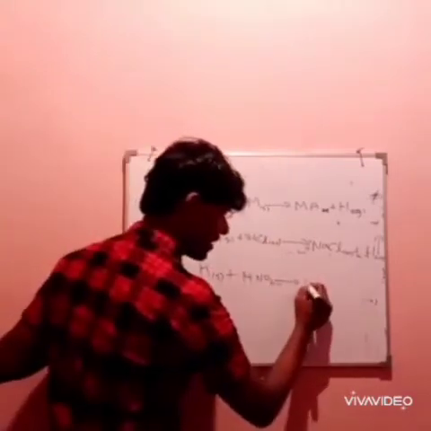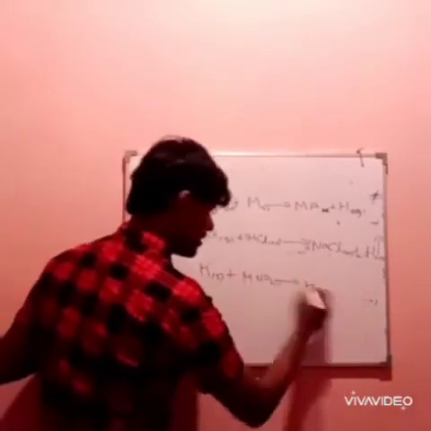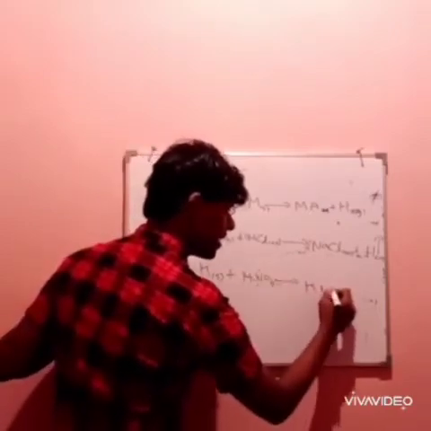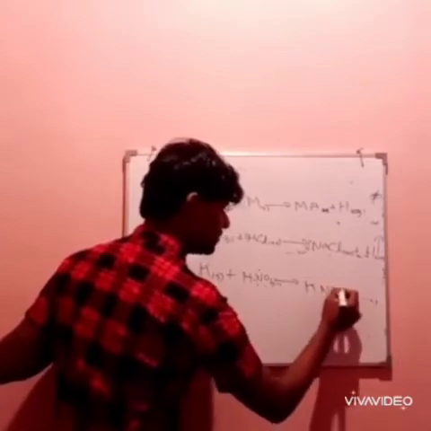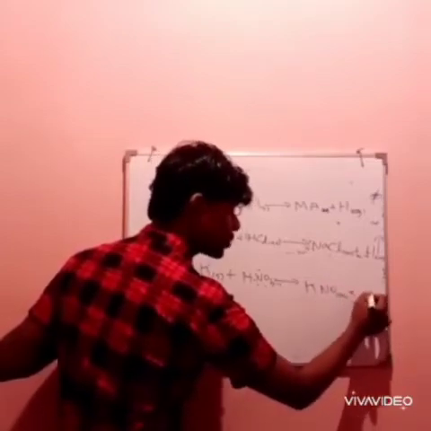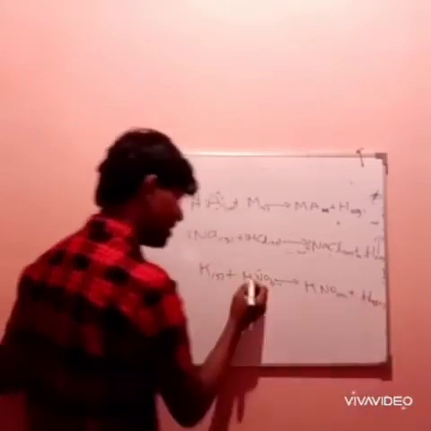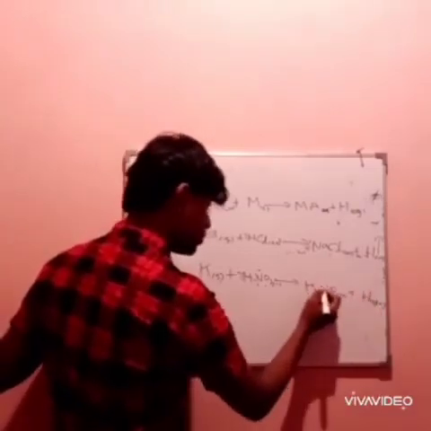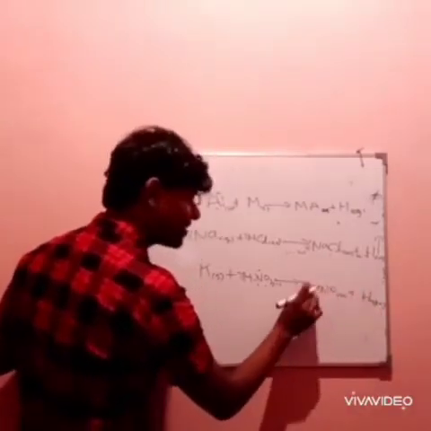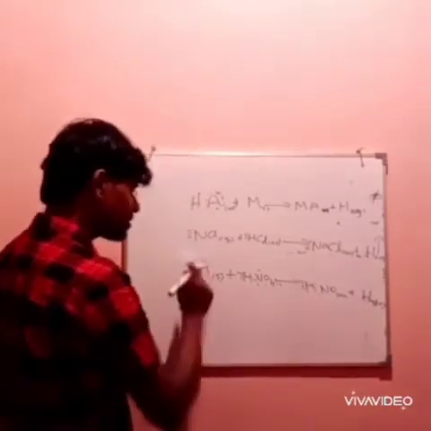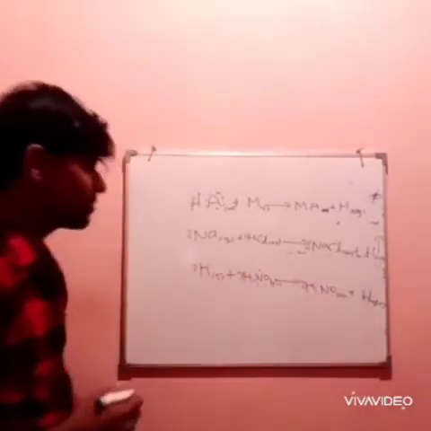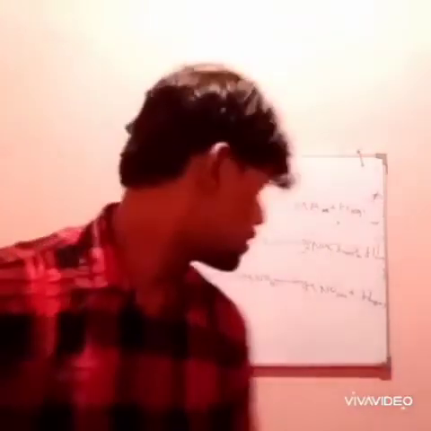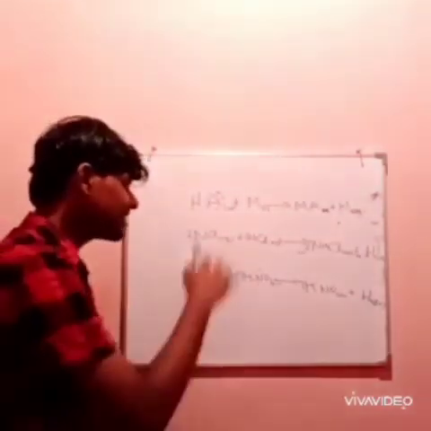I'm going to write K because of the metal, and next the negative part of this, the right hand side part, NO3 (aq) and H2. I have to write it as H2, but there's only one hydrogen, so I have to double this, and there will be two hydrogen now, two NO3 parts, so I have to double it. Then there should be 2 K, potassium, so I have to double this. This is equation balancing. You have already come across this in your grade 10. So this is the common feature.